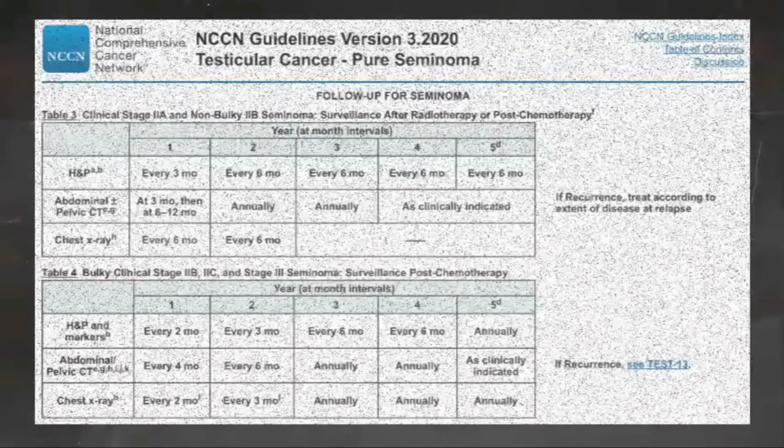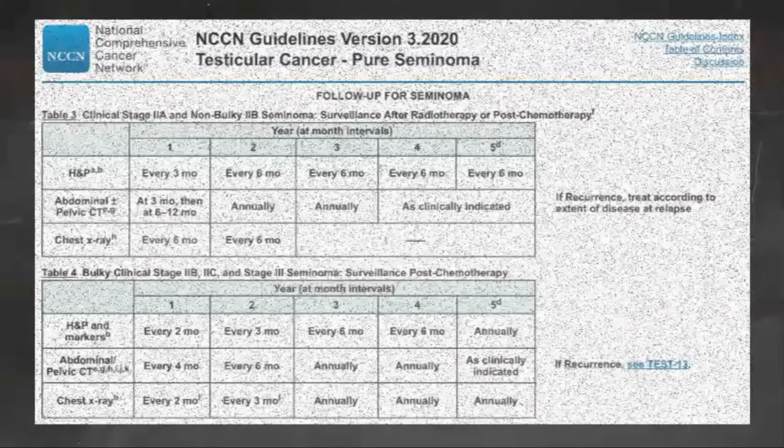Follow-up for pure seminoma stage 2A and non-bulky 2B after primary treatment. The recommended follow-up schedule for patients with stage 2A and non-bulky stage 2B seminoma after RT or chemotherapy includes a history and physical examination with optional measurement of post-orchiectomy serum tumor markers performed every 3 months for year 1 and every 6 months for years 2 through 5. An abdominal pelvic CT scan with contrast is recommended at 3 months and 6 to 12 months for year 1, annually for years 2 and 3, and then as clinically indicated for years 4 and 5.